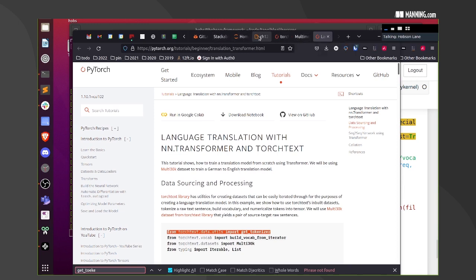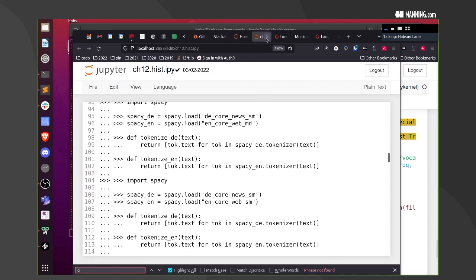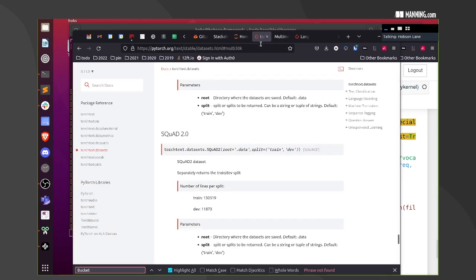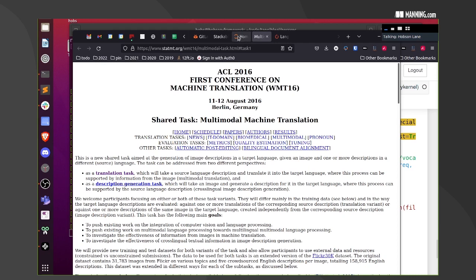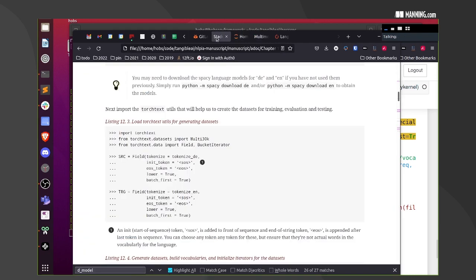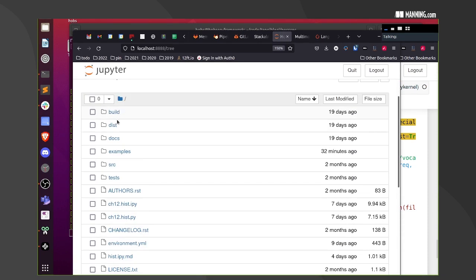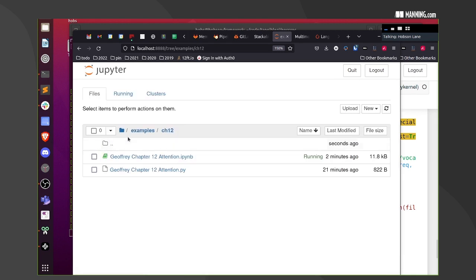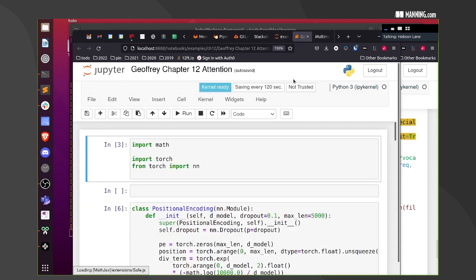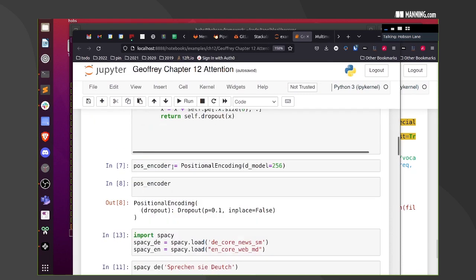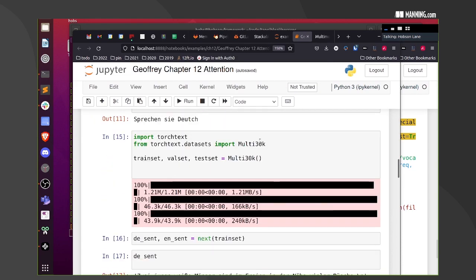What's it doing? I need to find the Jupyter Notebook. I need to paste that import. That's not the Jupyter Notebook. I'm not going to use that anymore. I don't think I need that anymore. I must have accidentally closed the Jupyter Notebook. Let's go back into examples, back into chapter 12. Let's get back open, and let's import some more stuff that we need.